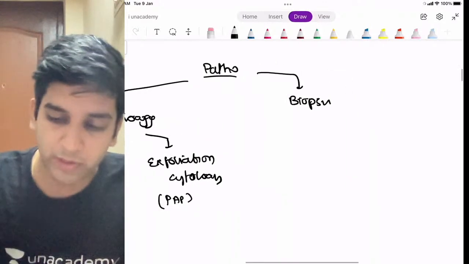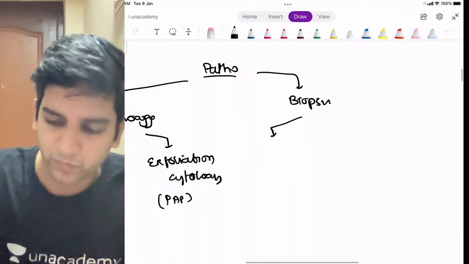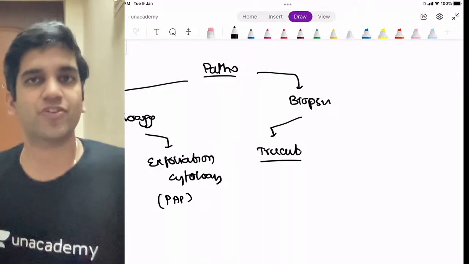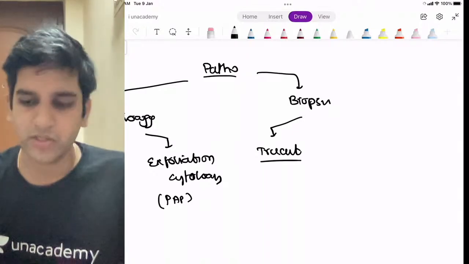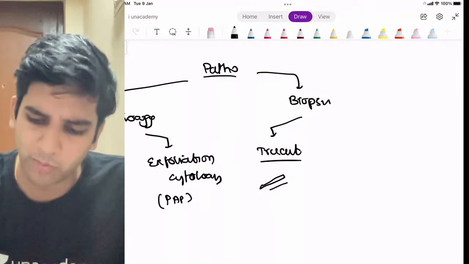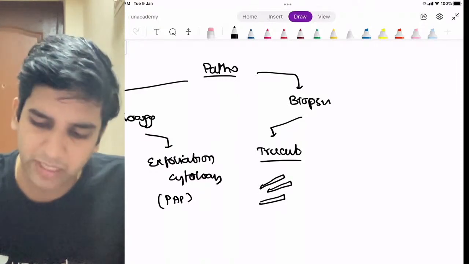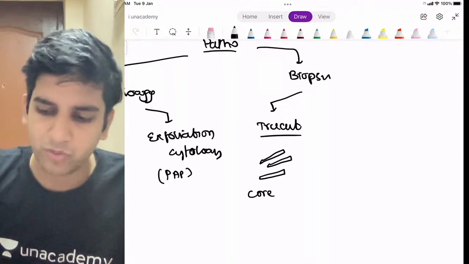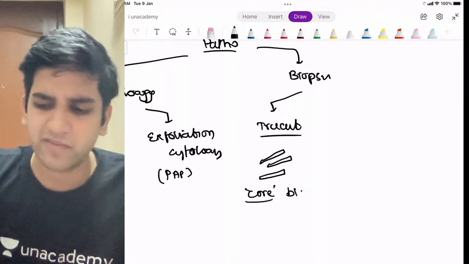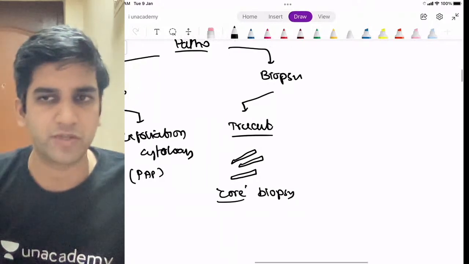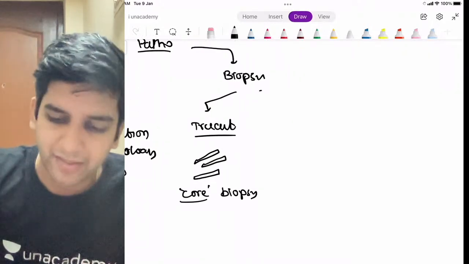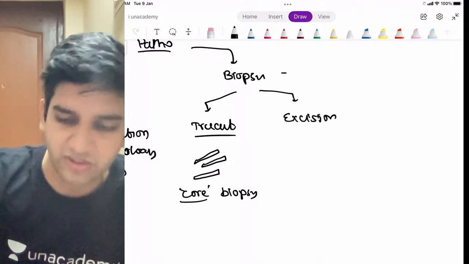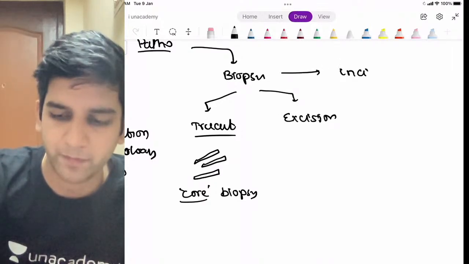Right? When it comes to biopsy, again, I have different things. Tru-cut. The Tru-cut is a common biopsy done. It's based on the needle. The needle is called a Tru-cut. So I'll have tissue core biopsies. Ideally, if I have to name it pathologically, I call them core biopsies or Tru-cut biopsies, right? We'll have cores of tissue. It can be done for any organ in my body, right? Cores of tissue, needle, incisional, right? Then excisional biopsy. Then I have incisional biopsy. I will take both of them.